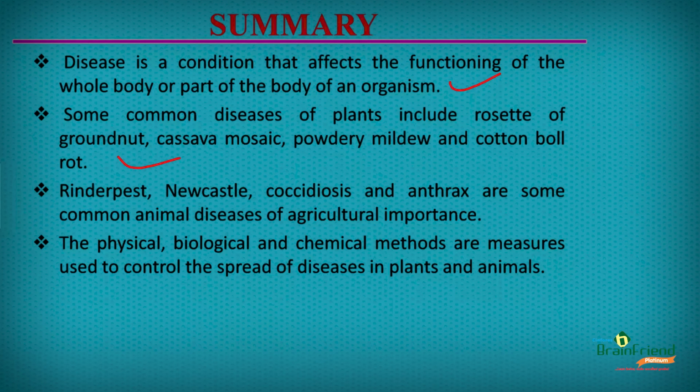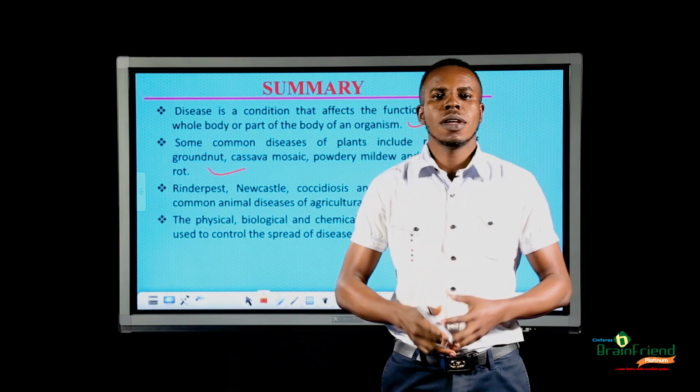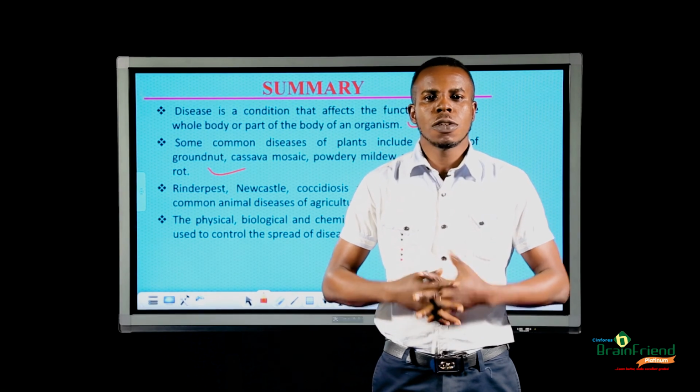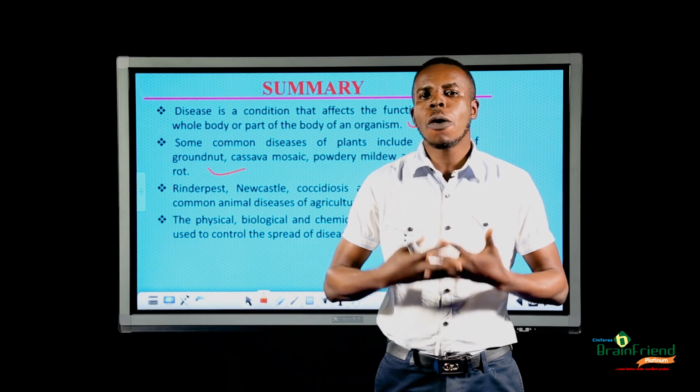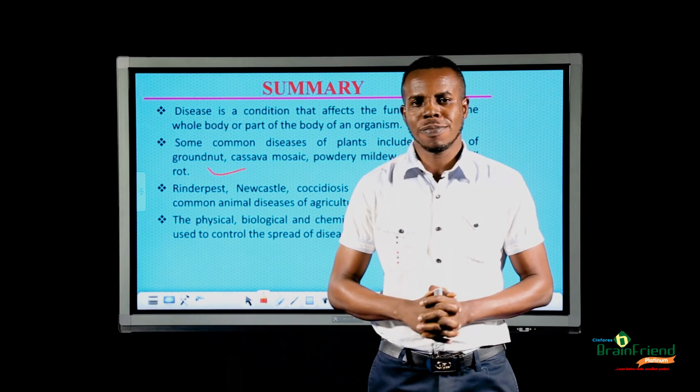We also learned that rinderpest, Newcastle, coccidiosis, and anthrax are some common animal diseases of agricultural importance. And lastly, we learned that the physical, biological, and chemical methods are measures used to control the spread of diseases in plants and animals. Now, let us test ourselves with some questions to know how well we have learned so far.